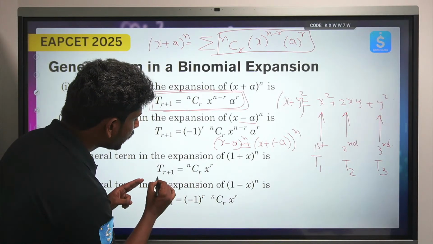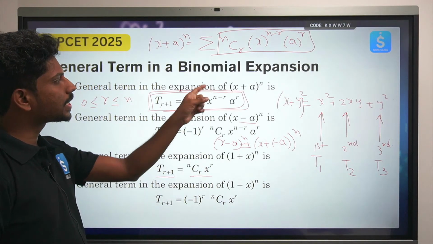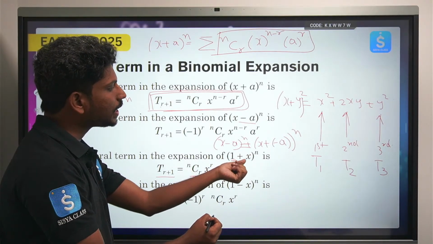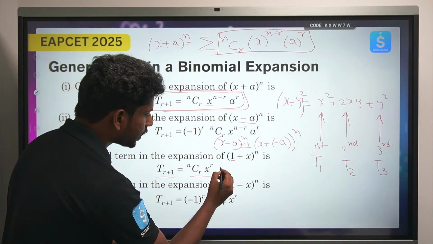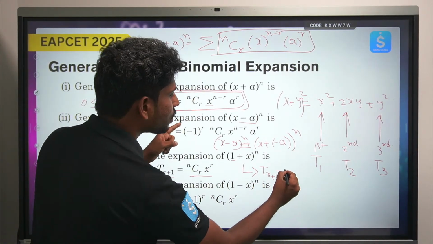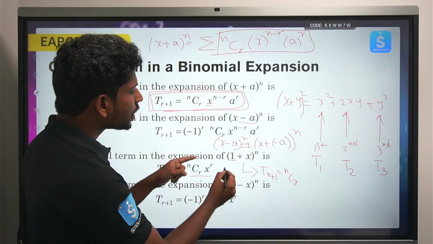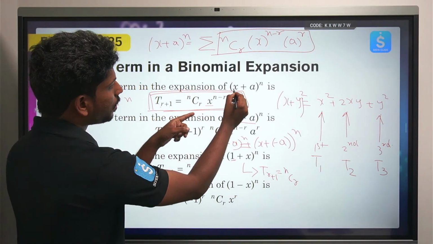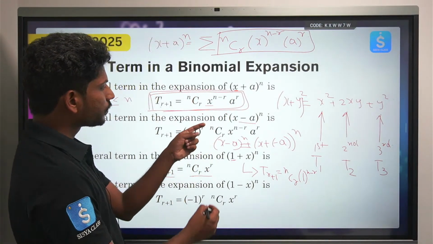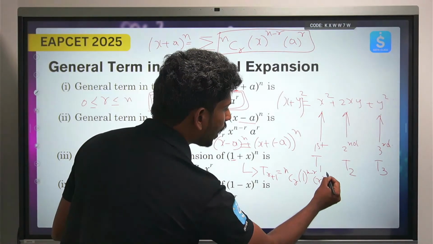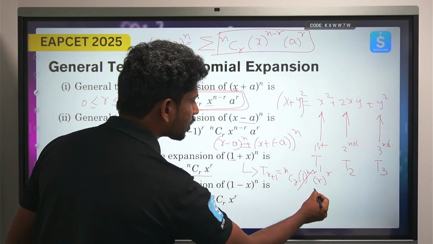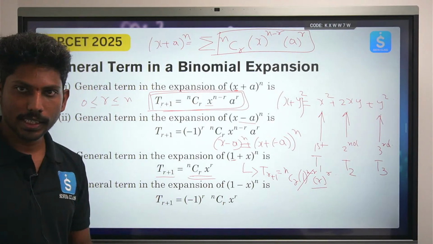And here look, T r plus 1 is nothing but NCr x to the power r. Because now look here, the first term is 1, second term is x. Now if we apply this formula generally, T r plus 1 is equal to NCr, in the place of x we have 1, so 1 to the power n minus r into x to the power r. So 1 to the power anything is always 1. That is the reason we don't consider this. So NCr x to the power r. Okay, is this clear? Right?